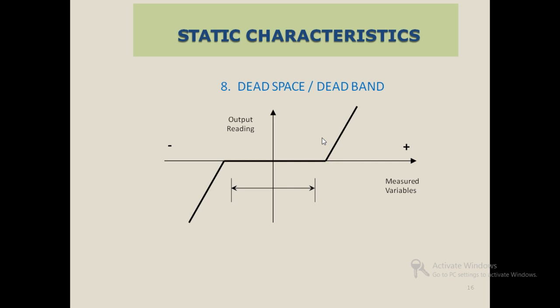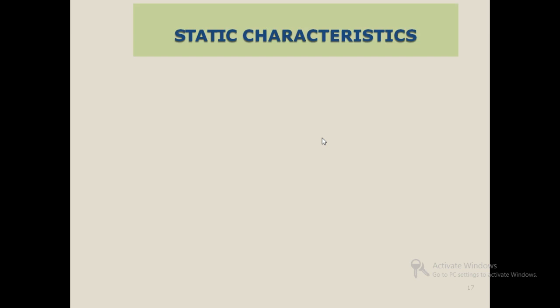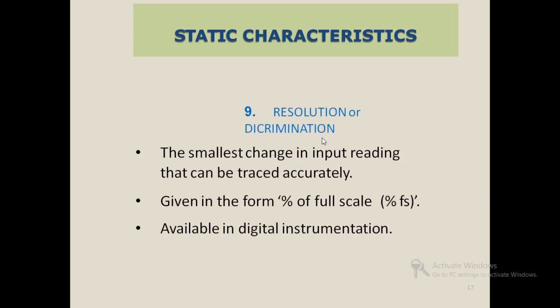Dead space means there will be errors in both negative and positive. When there is a change in positive, same reaction will be applied to the negative side also. So when we define the dead space, it is the range of input reading when there is no change in output, that is unresponsive system. Next one is resolution or discrimination.